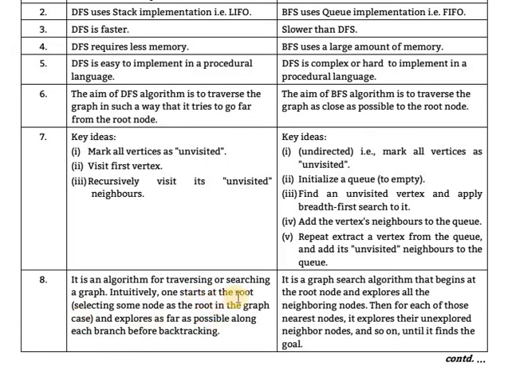Intuitively, one starts at the root and explores as far as possible along each branch before backtracking. Breadth first search is a graph search algorithm that begins at the root node and explores all the neighboring nodes. Then for each of those nearest nodes, it explores their unexplored neighbor nodes, and so on, until it finds the goal.